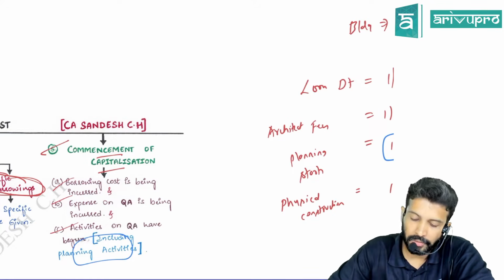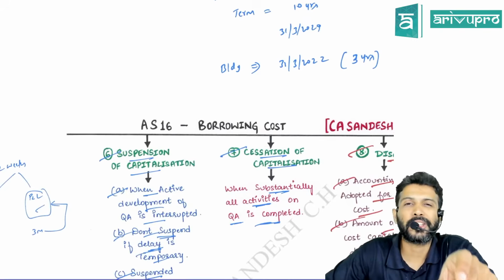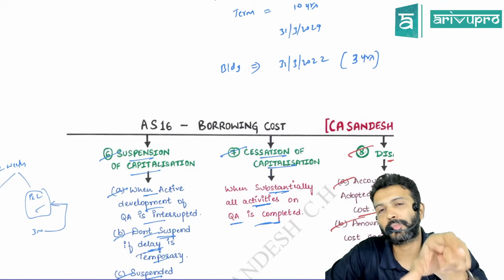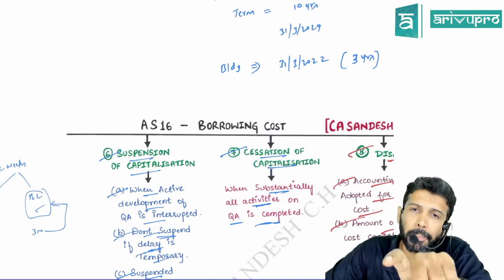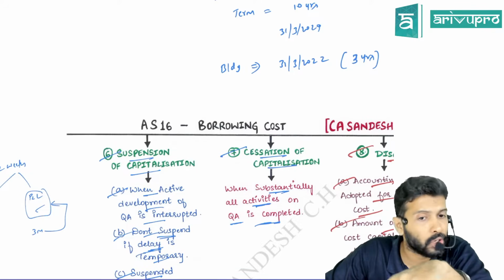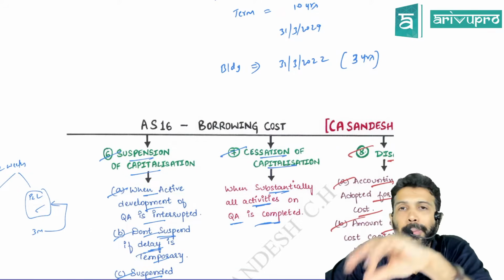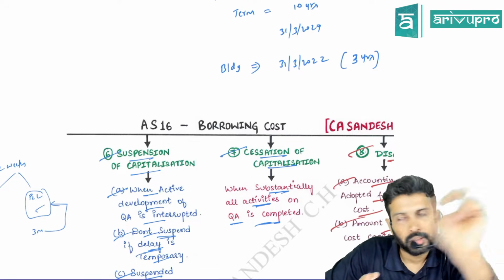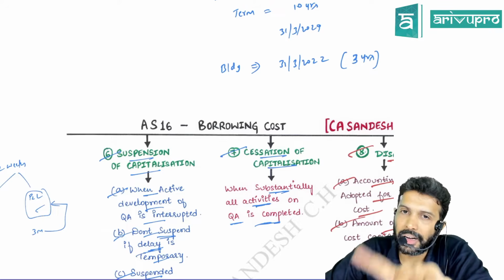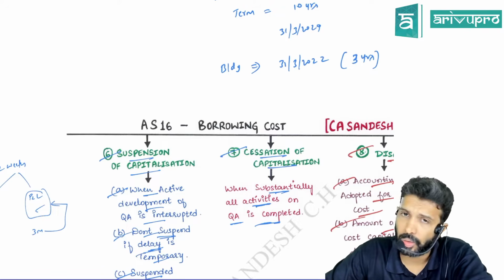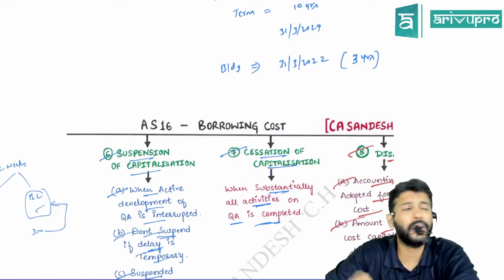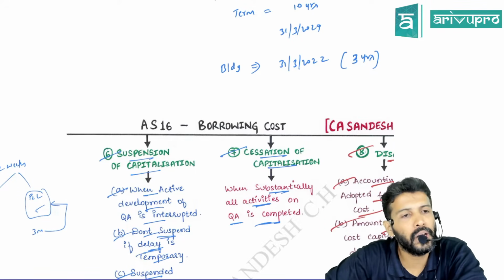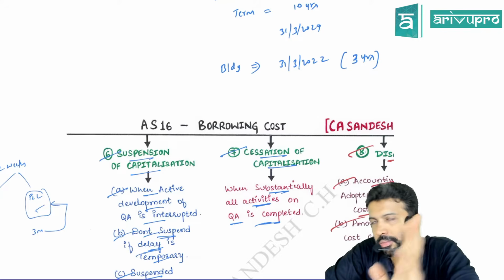Then we saw suspension. Suspension means temporarily stopping the capitalization. So when will you suspend? When the active development on the qualifying asset is interrupted or stopped. So will the interest for the suspended period get capitalized or transferred to P&L? It will not be capitalized, but rather goes to P&L. If there is a temporary delay, will you suspend or continue? For a temporary delay you will continue. Anything other than temporary, you will suspend. That's about the suspension.